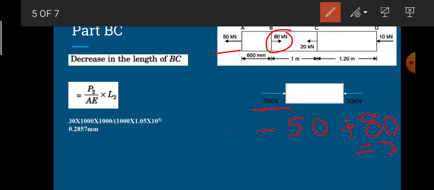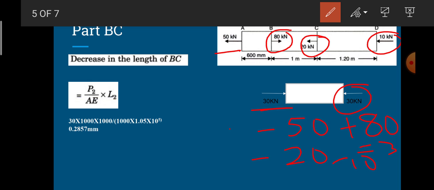So it is taken as plus 30 kilonewton here. Next, exactly on face C we have the effect of 20 as well as 10 kilonewton. Here both are going on the left hand side, so it is minus 20 minus 10, taken as minus 30. So it is a left hand side direction arrow with the magnitude of 30 kilonewton.